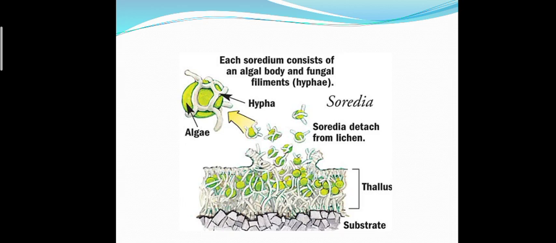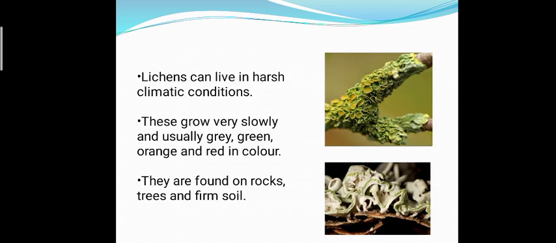Now see the association of fungus and algae in this picture. The single body or the single unit in which one algae and fungi is associated is known as soredium, and a number of soredia are coming out through the lichen. Lichens can live in harsh climatic conditions because they are mutually supported by each other. These grow very slowly and are usually grey, green, orange and red in color. They are found on rocks, trees and firm soil.